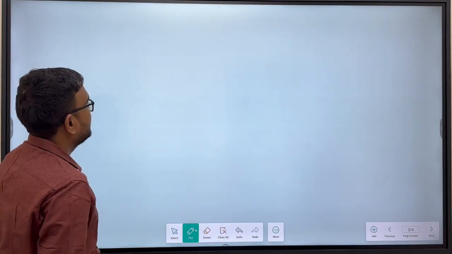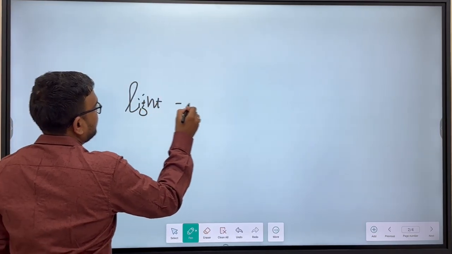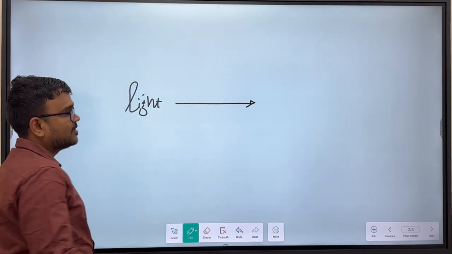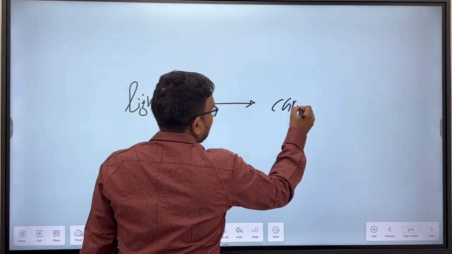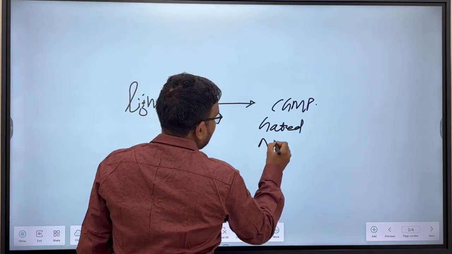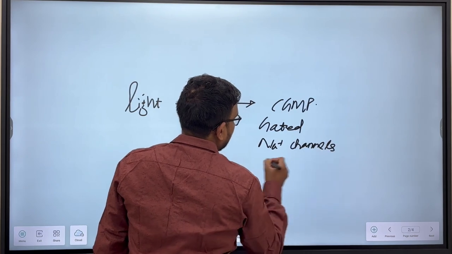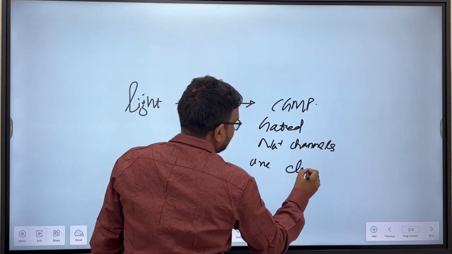Now in other words, when light falls on the photoreceptors' outer segment, the cyclic GMP gated sodium channels are closed.